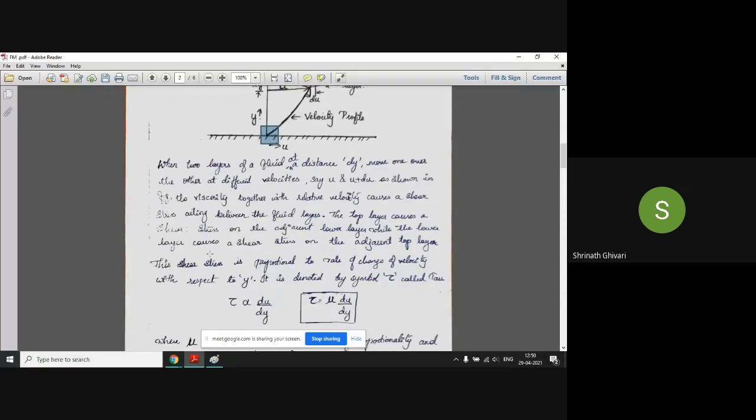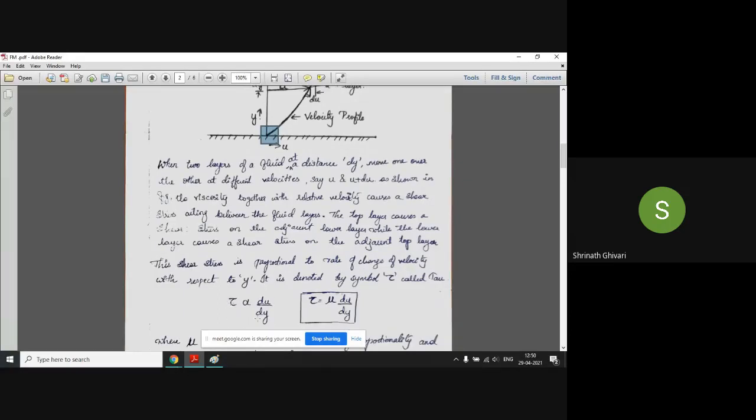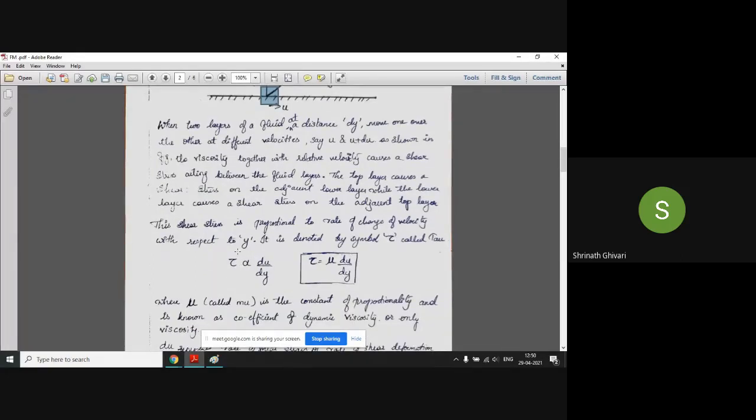This shear stress, I have told you, is proportional to the rate of change of velocity with respect to y. It is denoted by the symbol tau. So tau is directly proportional to the rate of change of velocity with respect to y, du by dy. Now tau equals mu du by dy.